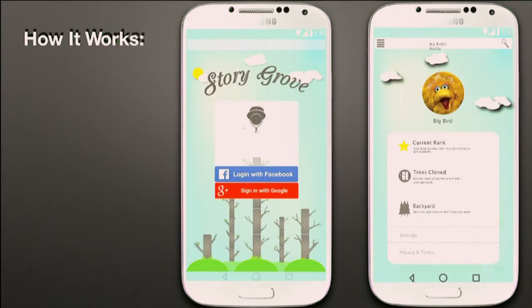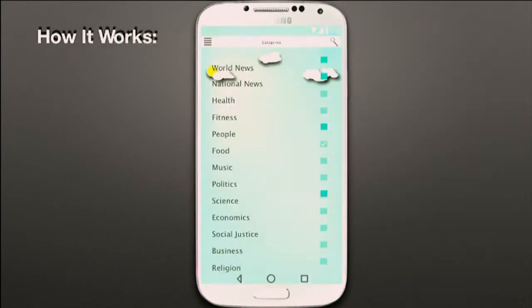And let's just say right now we're going to make an account as our favorite curious giant yellow bird, Big Bird. So Big Bird created an account mainly because right now he wants to find all kinds of stories about cookies to share with his friend Cookie Monster. So maybe that's stories from CookieCon, from last year's PRX story on it, or even just new recipes.